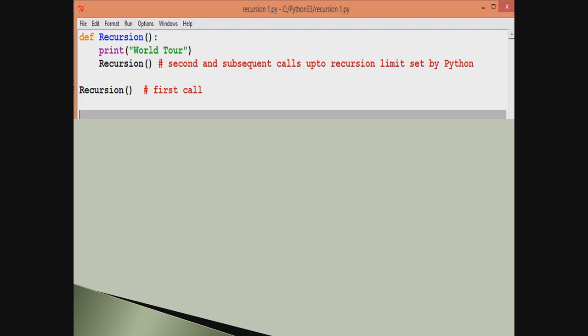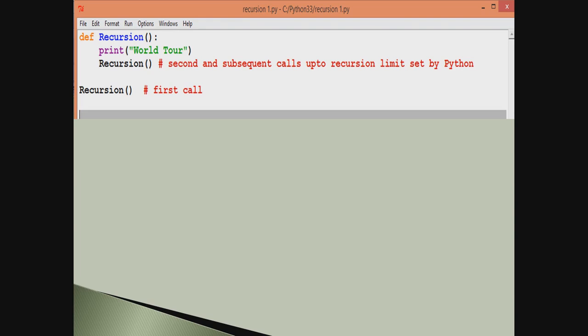Now if I see a function calling itself, then I should also understand how many times this recursion function will work. So let us analyze how many times this recursion function is going to work for us. Let us start from the first call. As we all know, this function recursion will start executing for the first time from the statement beside which it is written first call.